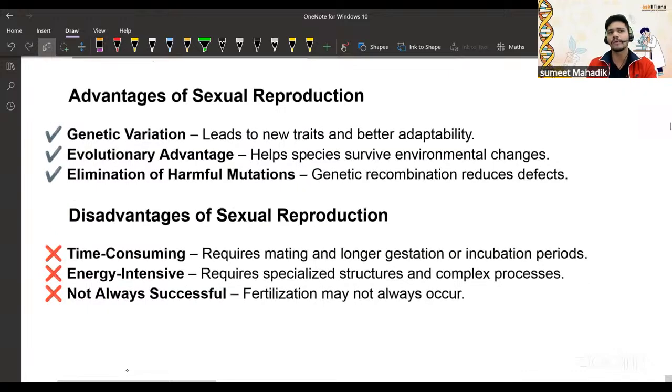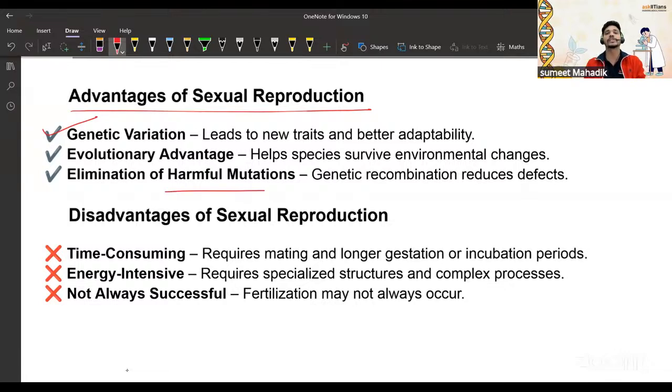Now let's talk about the advantages of sexual reproduction. Obviously, you get genetic variation. There is an evolutionary advantage. Why? Because male and female gametes are combined, so information comes from two parents, with elimination of harmful mutations. Genetic recombination reduces defects. But defects are found more in asexual reproduction because only one parent is involved. So whatever deformities the parent carries, the same will be passed on to the offspring, right? So sexual reproduction has the advantage.